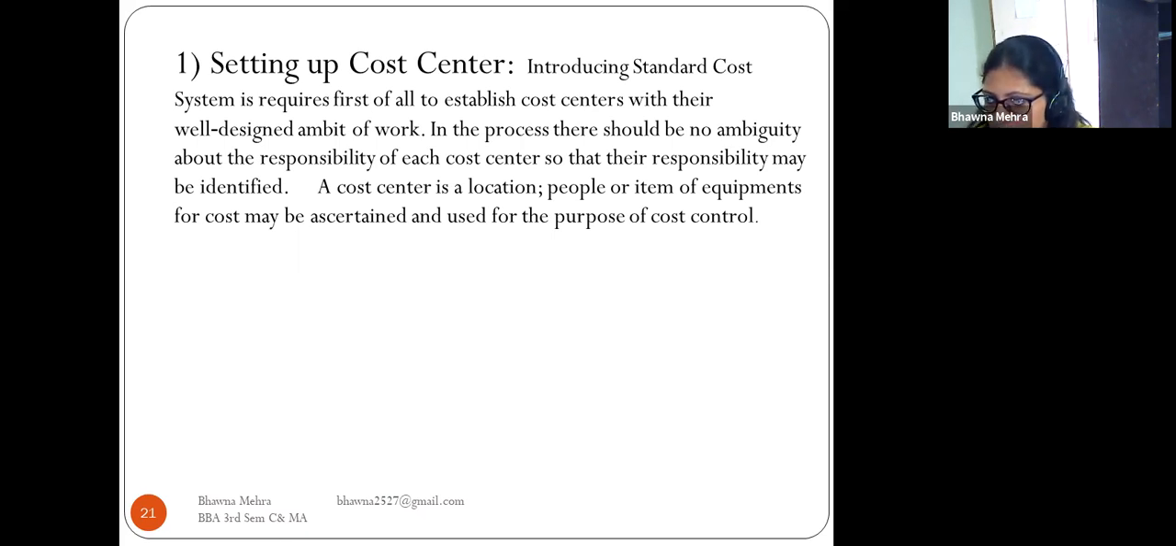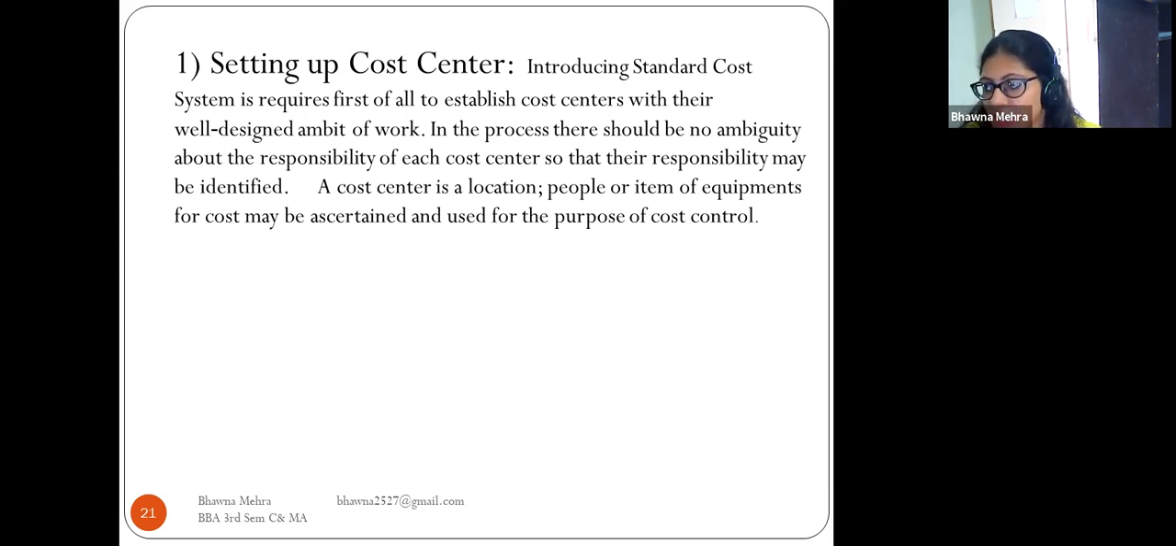Introducing a standard cost system requires first of all to establish the cost center with a well-designed ambit of work. In the process, there should be no ambiguity about the responsibility of each cost center, so that their responsibility may be identified. A cost center is a location, people, or item of equipment for which cost may be ascertained and used for the purpose of cost control.